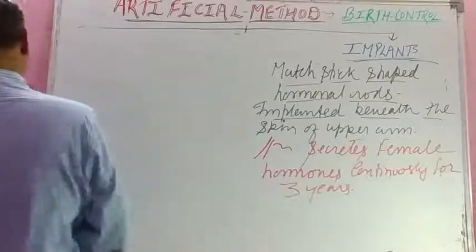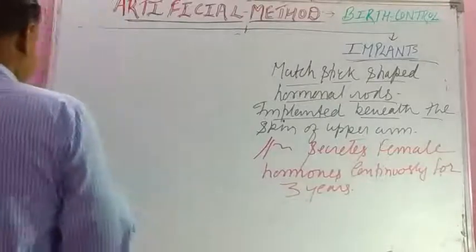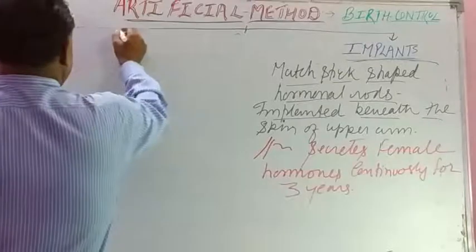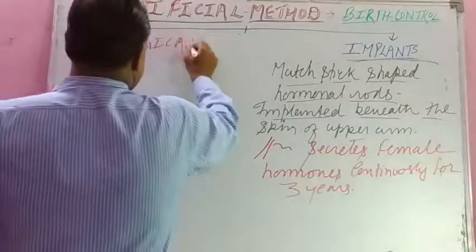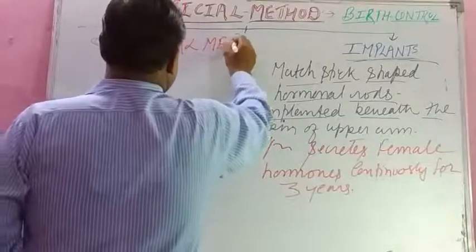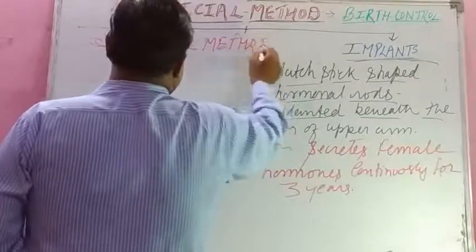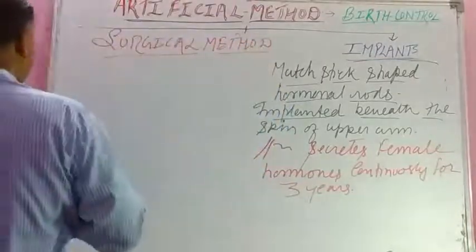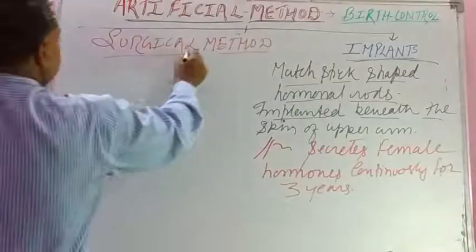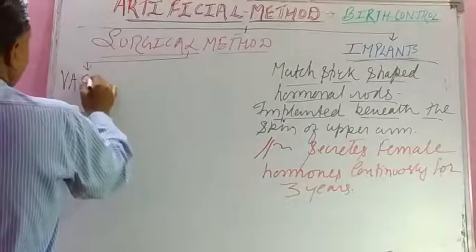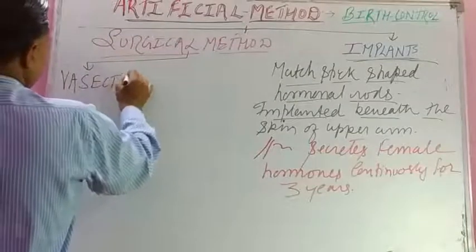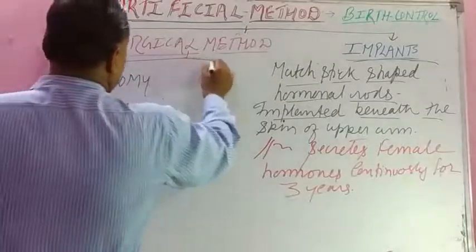And the last artificial method, it is very hazardous, but that is the surgical method. In surgical method, student, both male and female beings are involved. You have studied in your basic class surgical method. One is vasectomy and tubectomy.